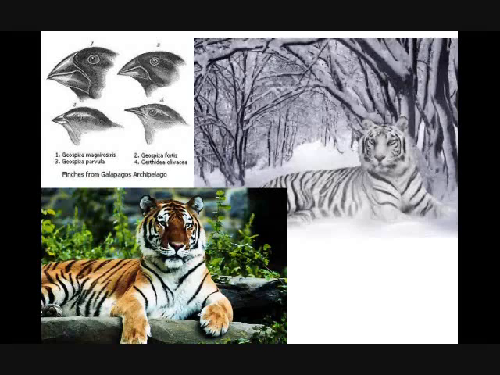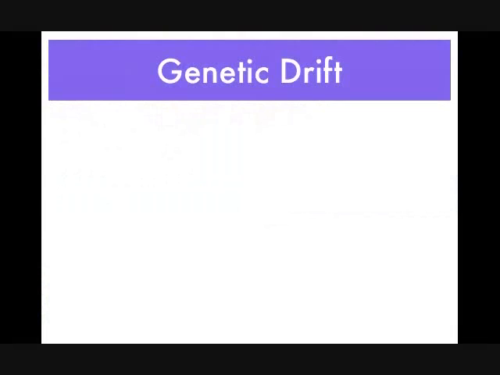These different beaks are best suited to their environments because the smaller seeds will come easily to the birds with the smaller beaks, whereas the birds with bigger beaks will be able to eat the bigger seeds due to their large beaks. Now let's look at genetic drift.